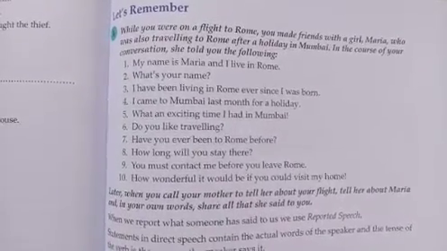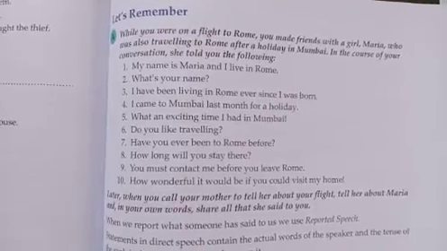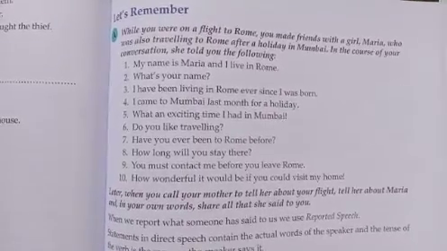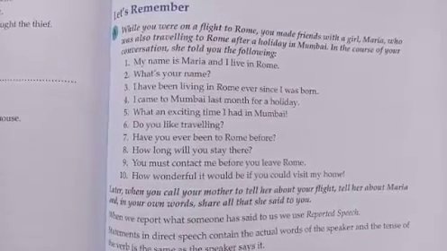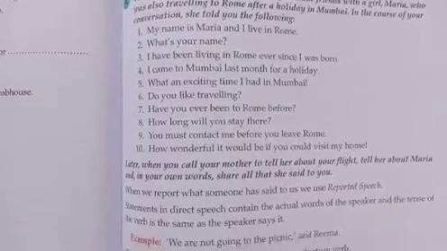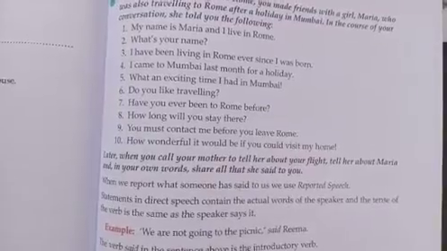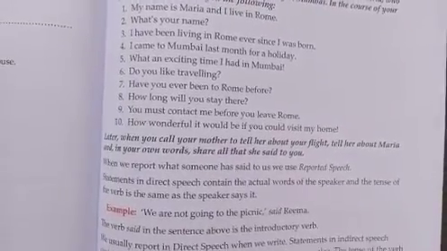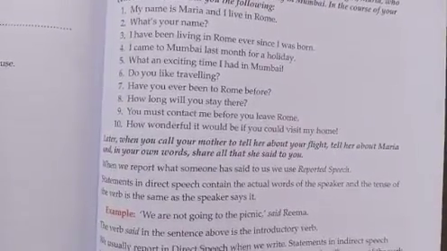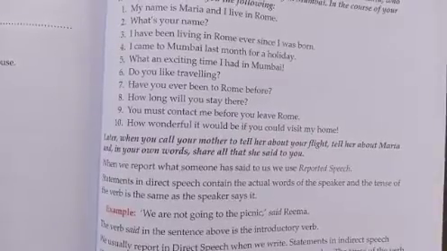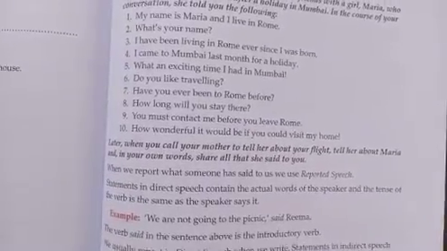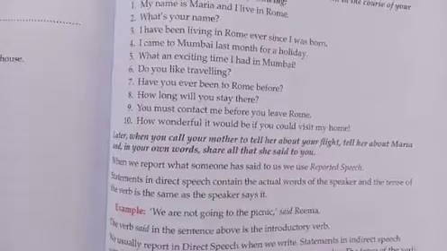The same thing you want to tell to your friend or your mother or anyone. So how will you tell? My name is Maria and I live in Rome. How do you tell this to your mother? You'll tell her, her name was Maria and she lived in Rome. Second one, she asked me my name. So it goes on like this.